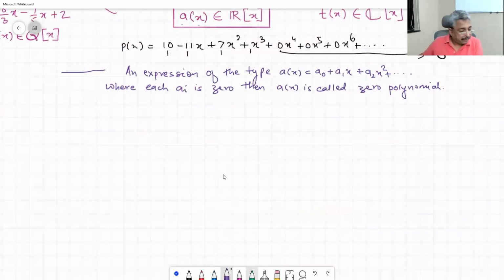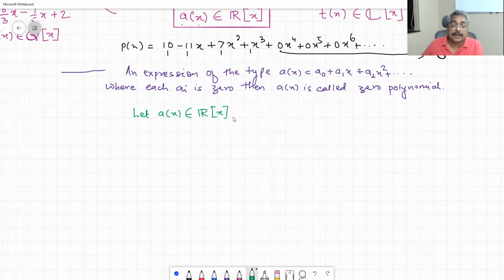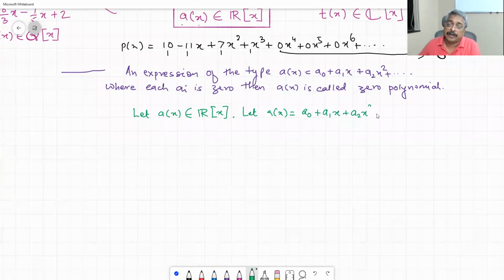Let me clear it. Let a of x belong to R of x. Let a of x be equal to a0 plus a1 x plus a2 x square plus dot dot dot.